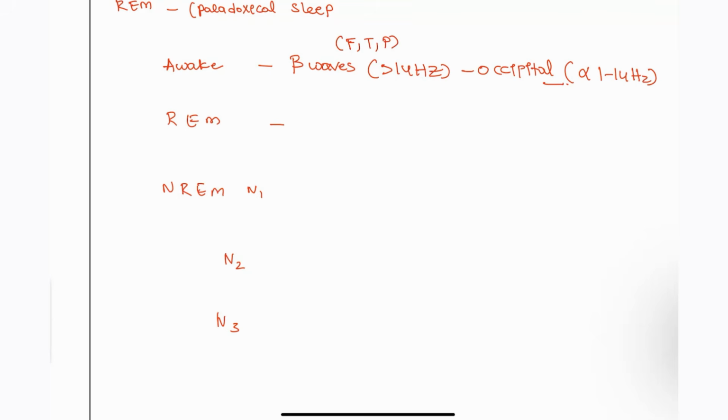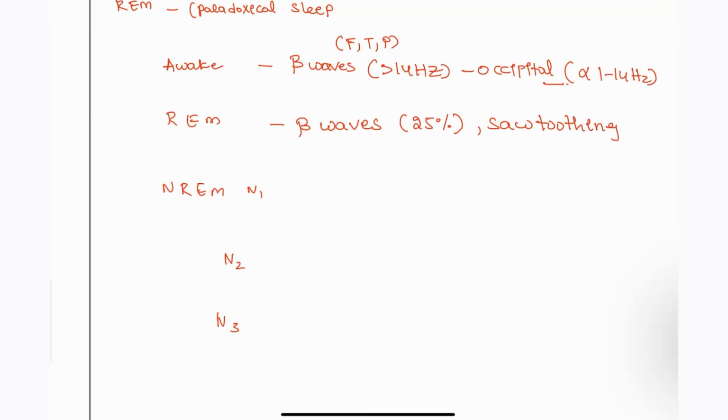Next, moving on to the REM stage. During the REM stage, it is still beta waves. This comprises almost 25% of our sleep, and sawtooth waves will also be seen in the REM stage only. Next, the NREM stages.